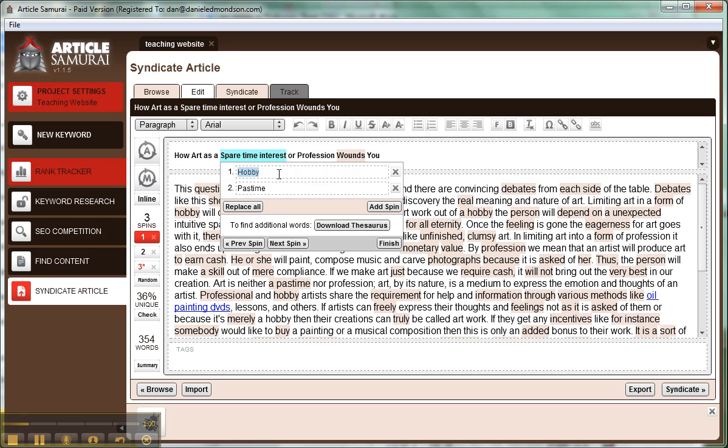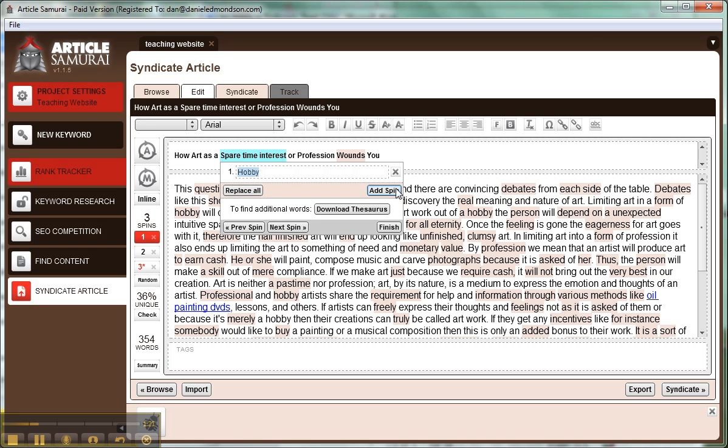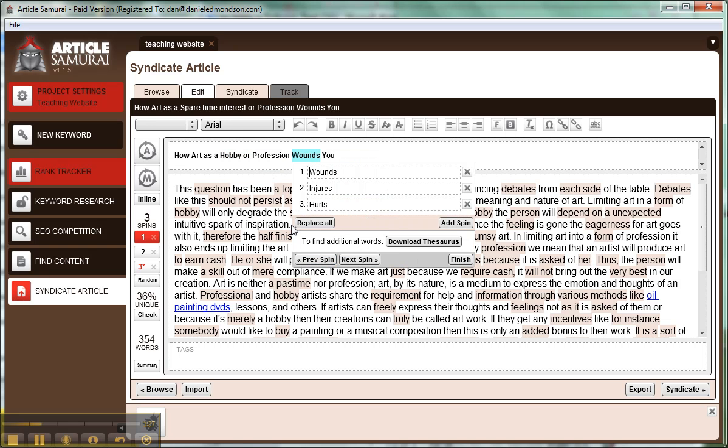And now here's our original one, how art as a hobby or profession. Again, it says "wounds you," but we'll change that next. So that's good. We want to keep "hobby." And "pastime," how art as a pastime or profession wounds you. That probably won't work as a title either, so we're just going to get rid of that too. And so once you're done with that word, you're going to hit next spin right here, and then it will come to "wounds" here again.